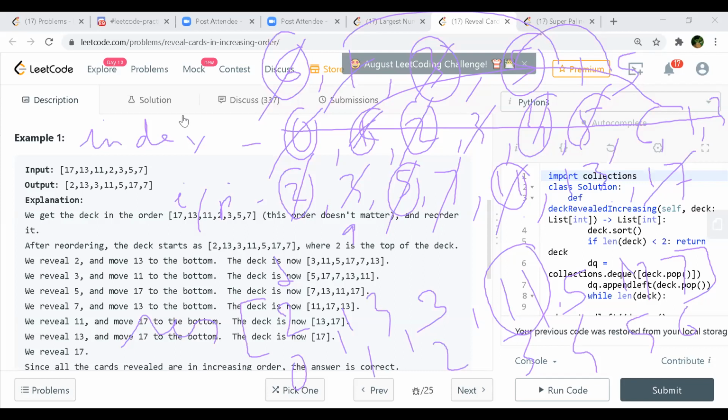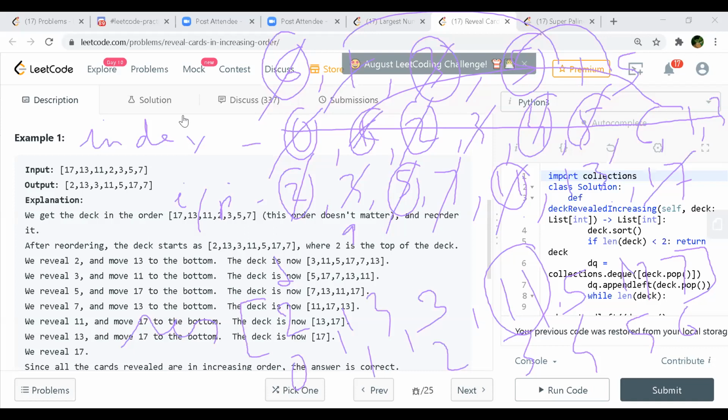Without extra space, we can't do it. If we modify the array itself, can we? You are taking a linked list here for maintaining the index, right? Yeah, I'm actually trying to follow. The solution, what they say, is trying to follow the indexes, right? So he's simulating the index as a form of placing the cards.